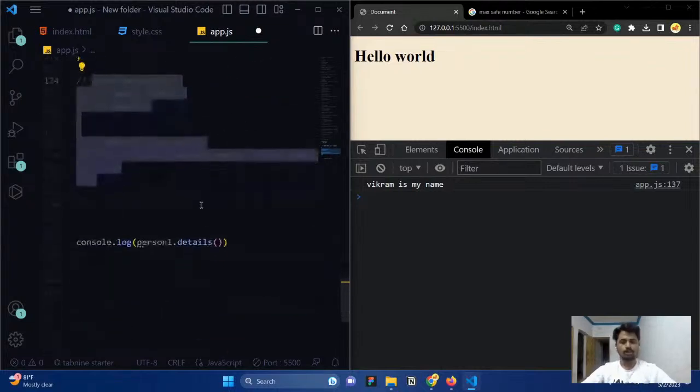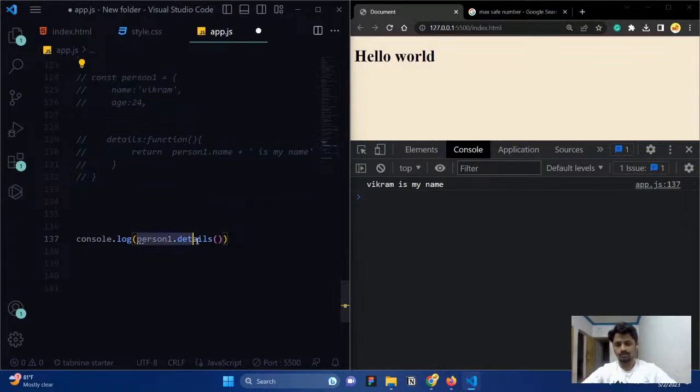And here, one thing you want to look into: if I cut it down and paste it below this console.log, okay, compare these two things. Console.log followed by parenthesis, person1.details followed by parenthesis. You can see the similar structure, right?